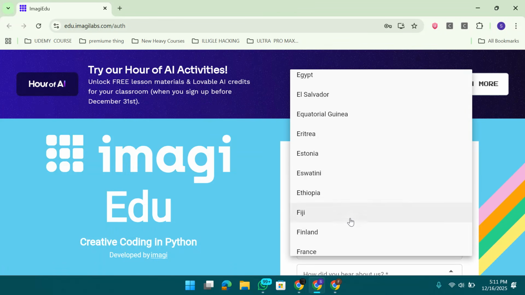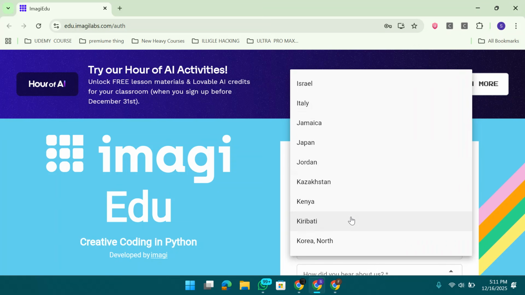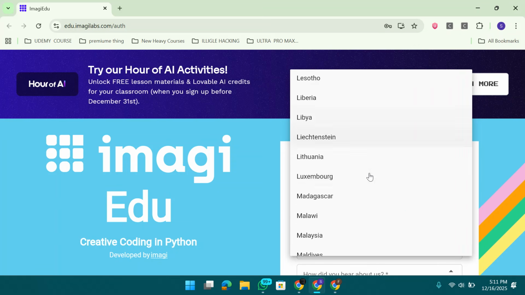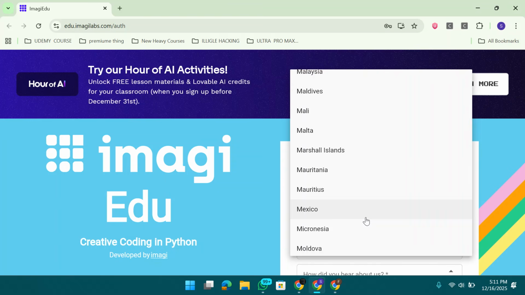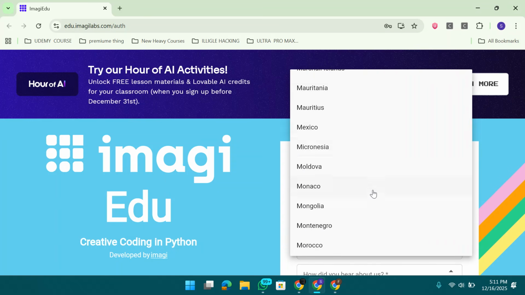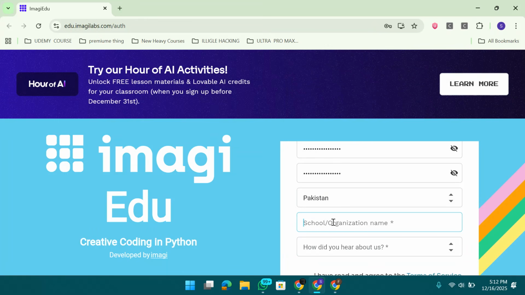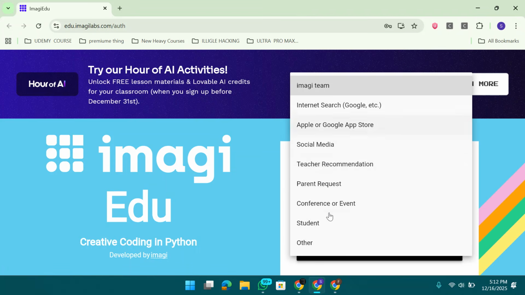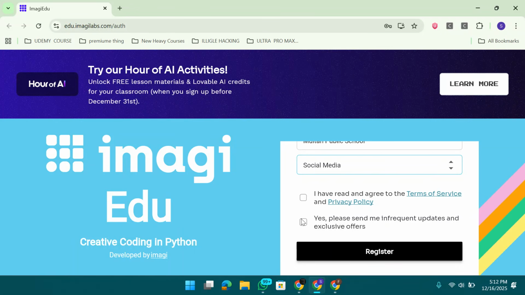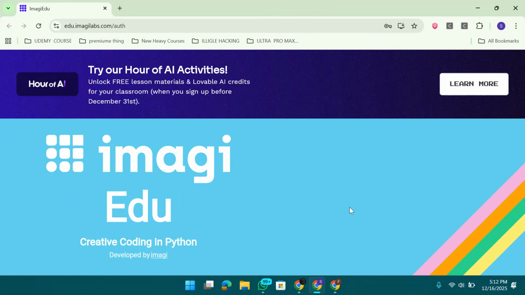I'm from Pakistan, so you can use your country. Make sure you use the same country as your IP. Here is Pakistan. For the school name, I'm going with my city's most famous school name, Multan Public School. How you heard about us, you can select anyone. I am going with social media. Click on the I have. You don't need to check this one. Click on the register.